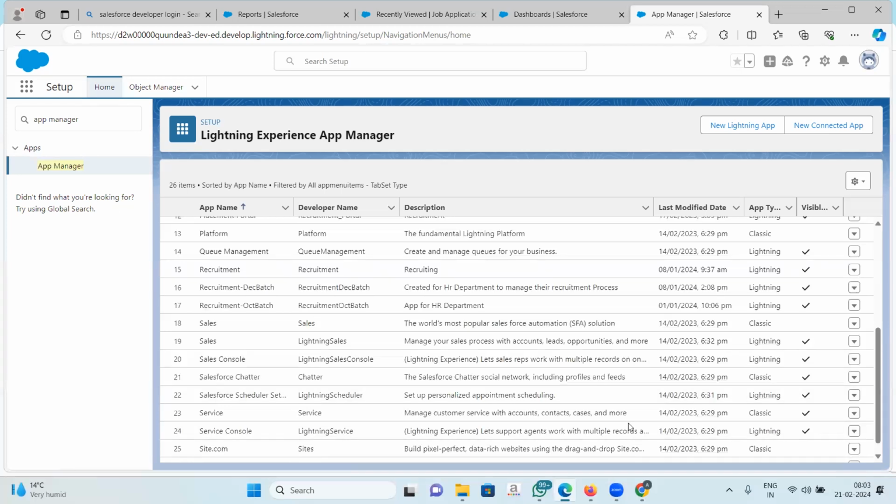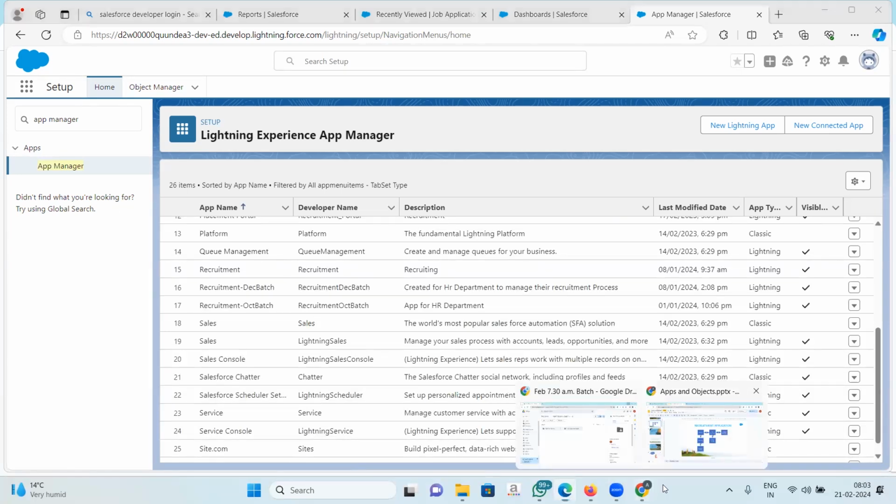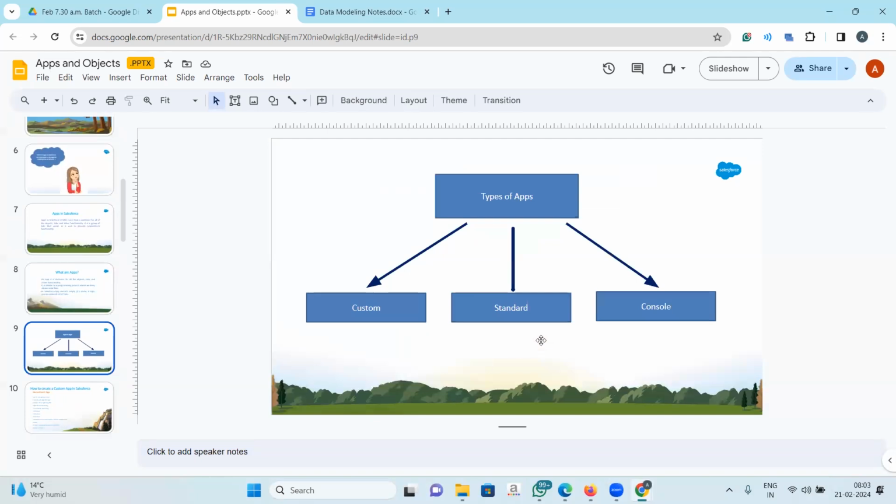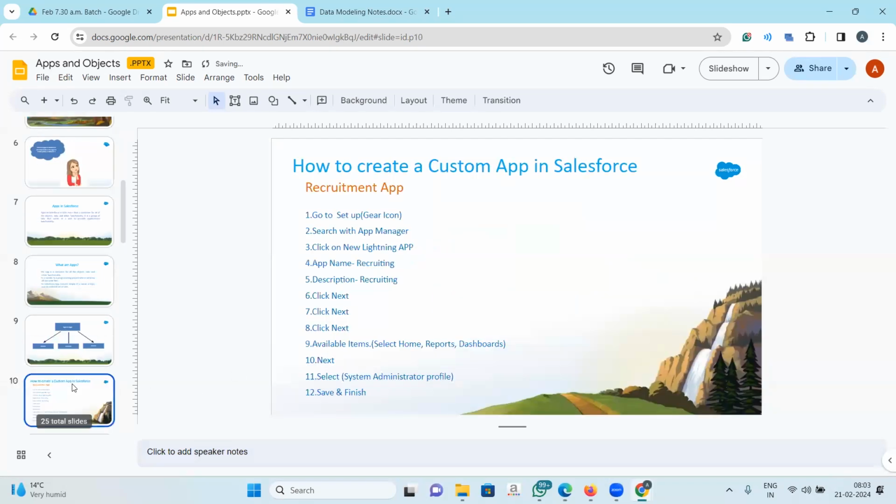Now there was a third type that is not a part of admin per se. This is a console application. Basically, it is a very fast-paced app-based application that is used mostly on the development side, right? Now let's start. Let's learn how to create a custom app. If you look at this slide, everything is given to you in a step-by-step manner. You will not face any problem. You just have to follow the steps and you will be able to create your application, right?